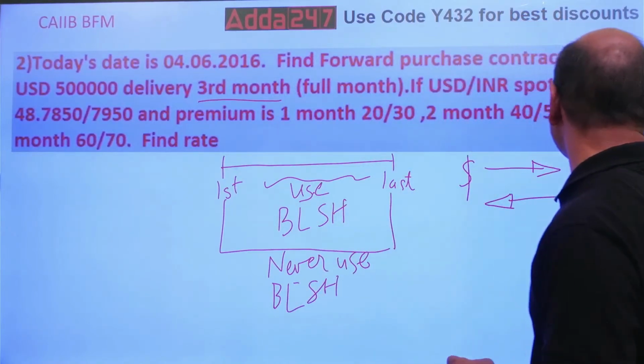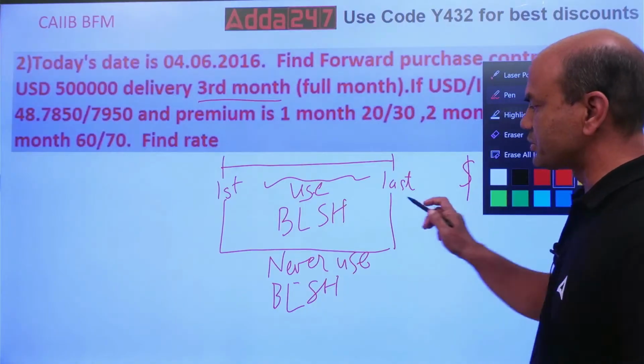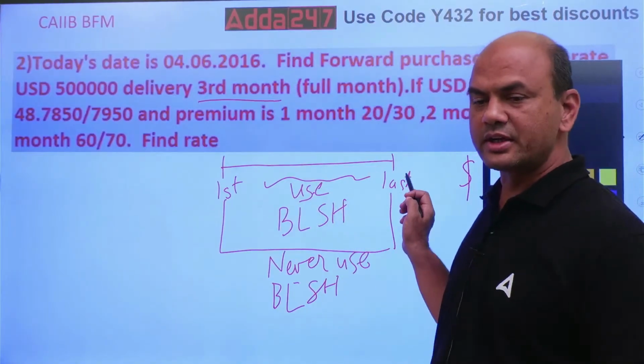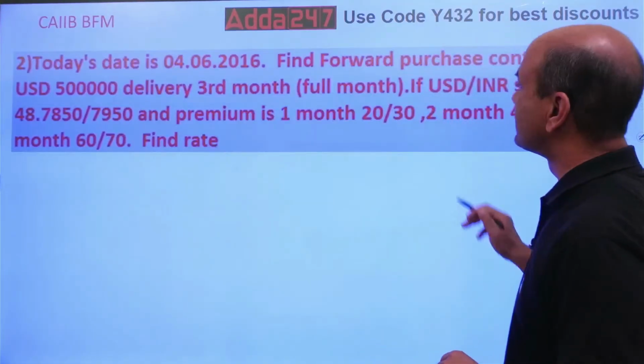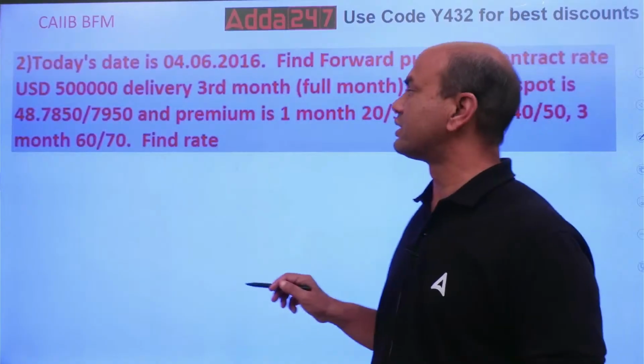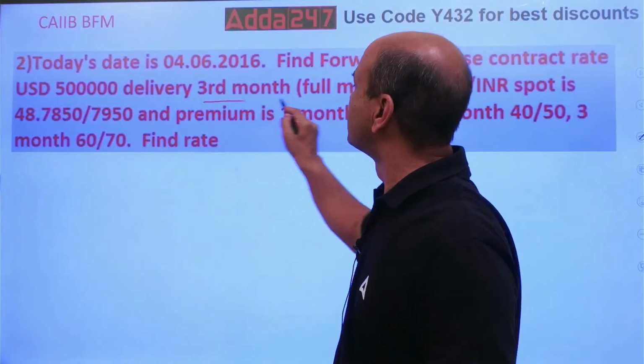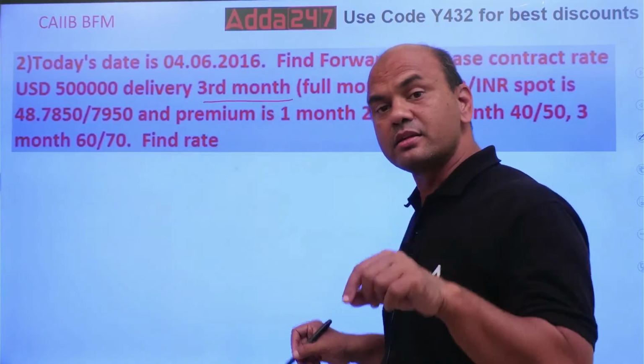So, let's move ahead. Now, in this case, you got this point, everyone. On first and the last date, you will not use buy low, sell high. In between, you will use buy low, sell high. So, now let's move on. Now, what is asked over here? You want it in the third month. Third month means what? In the third month.